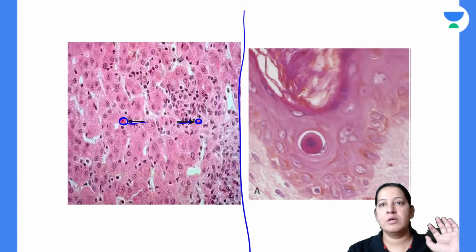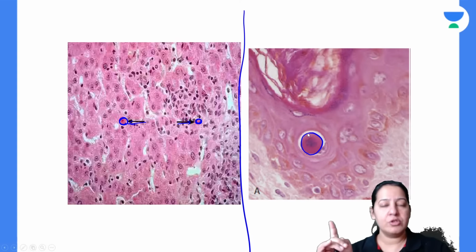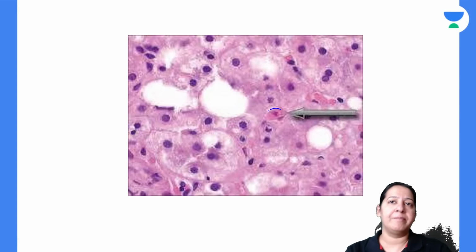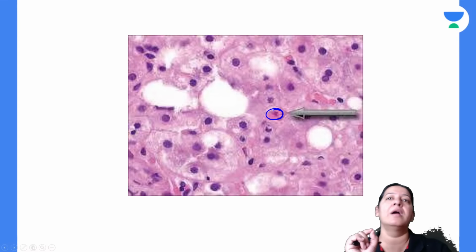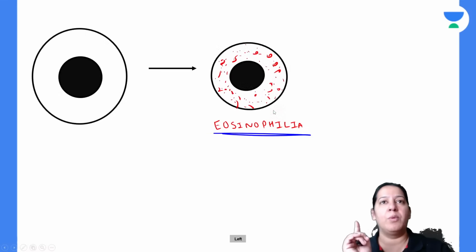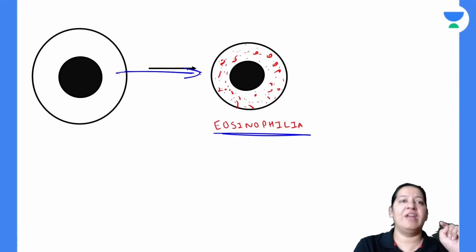Let me zoom it in. So can you see this cell? It is smaller than the surrounding cells and it is more pink. Can you see this cell marked by the arrow? It is smaller than the surrounding cells and the cytoplasm is more pink. So till now we have studied 2 features. What are the 2 features? Cell shrinkage we can see here and eosinophilia we can see here.